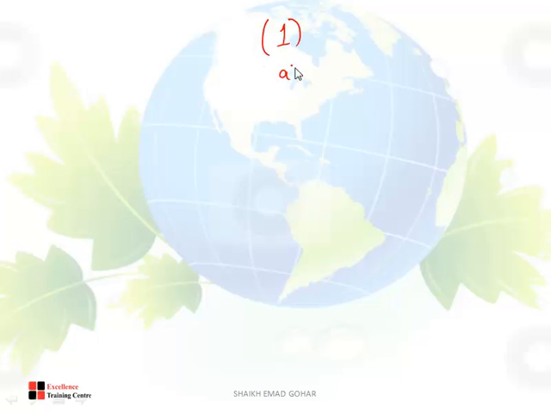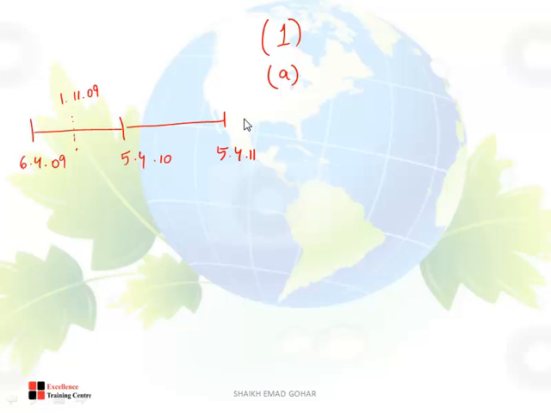Part 1, part A. Calculate the assessable income for all years in question. Chatru started trading on 1st November 2009. So 6th April till 5th April. Where is 1st November 2009? Here. So this should be 2010 and this should be 2009, then 11, 12, 13, 14. Done?